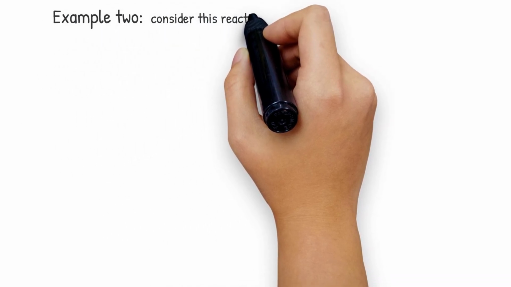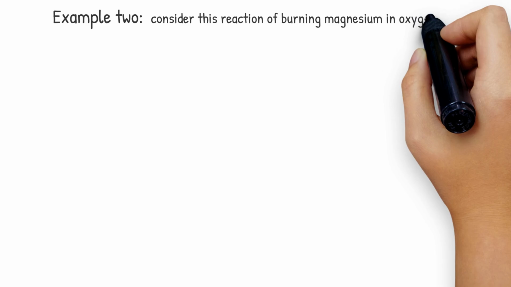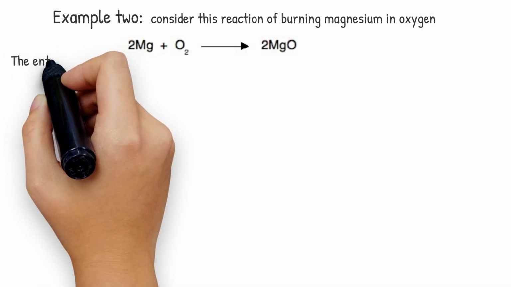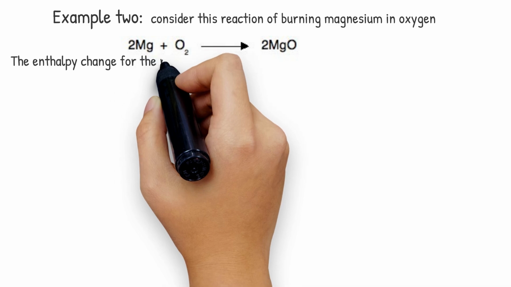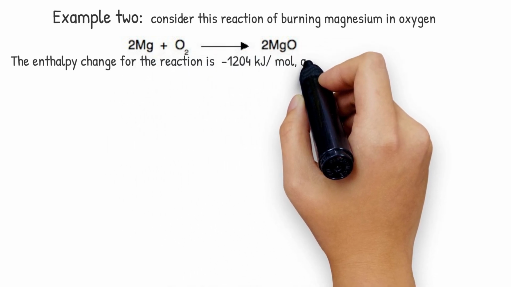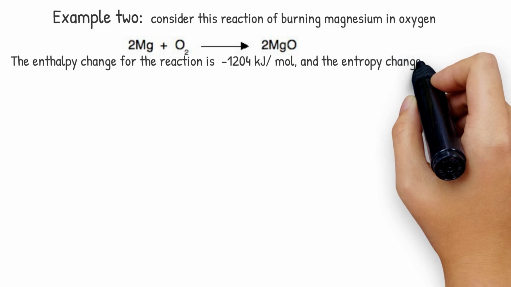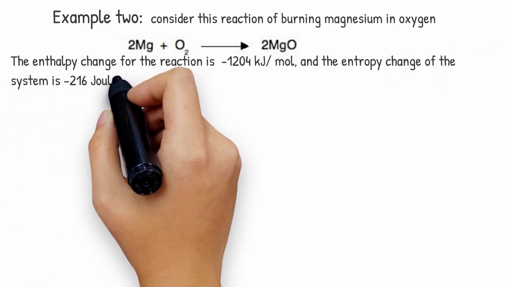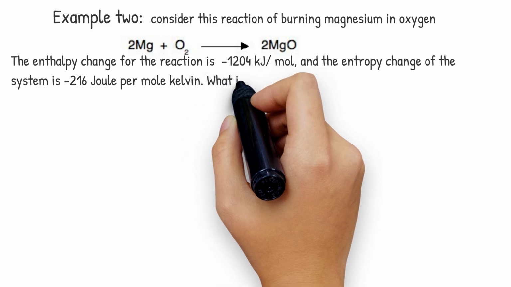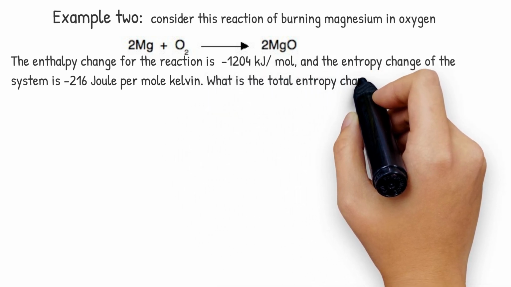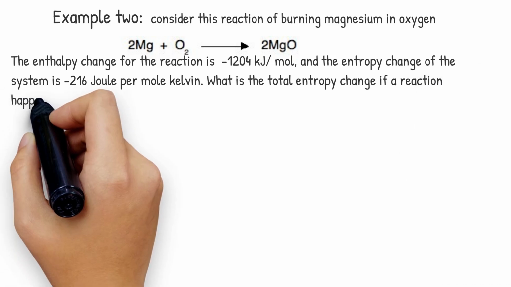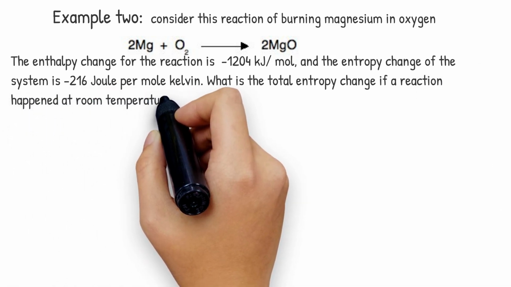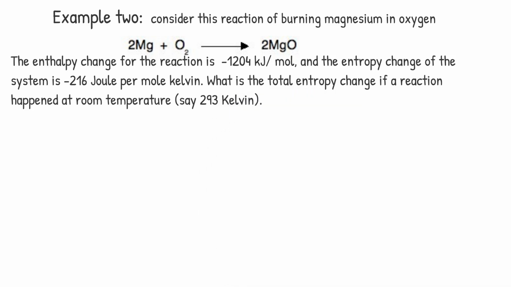Example 2. Consider this reaction of burning magnesium in oxygen. The enthalpy change for the reaction is -1204 kJ per mole. The entropy change of the system is -216 joules per mole Kelvin. What is the total entropy change if the reaction happened at room temperature, say 293 Kelvin?